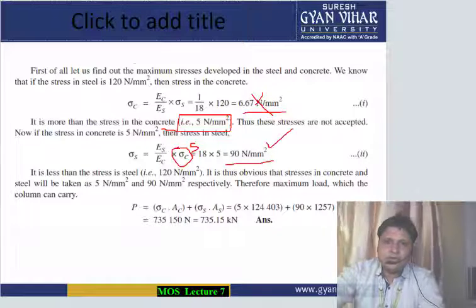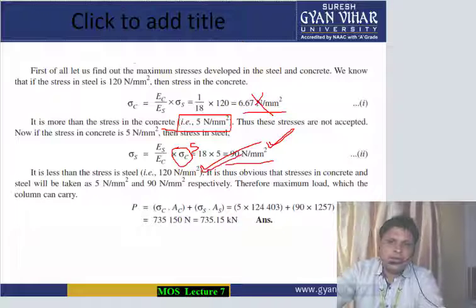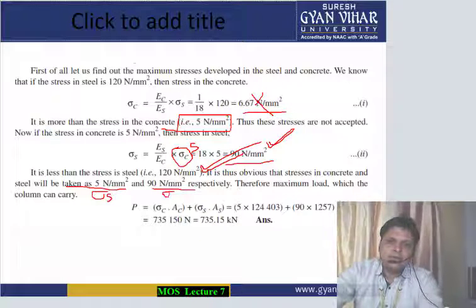Since the stress in steel obtained is less than the given permissible value, this means that our material will not fail. Our value is correct. So 5 and 90 will be taken as the values of sigma C and sigma S.